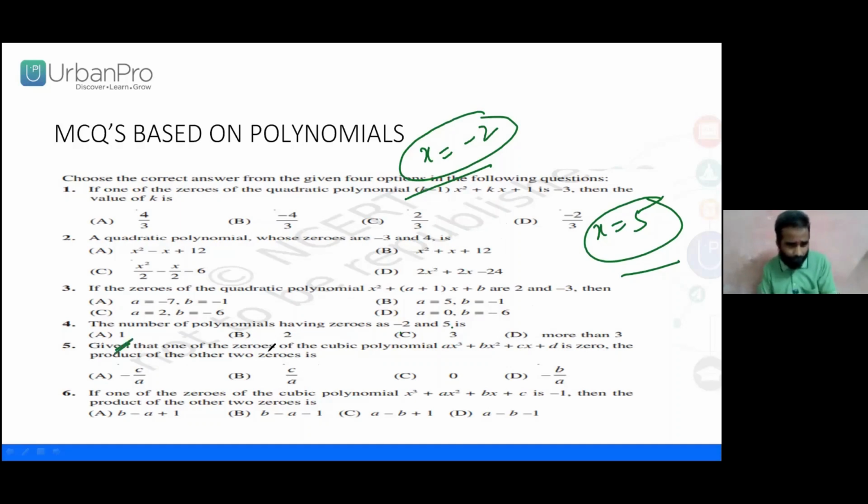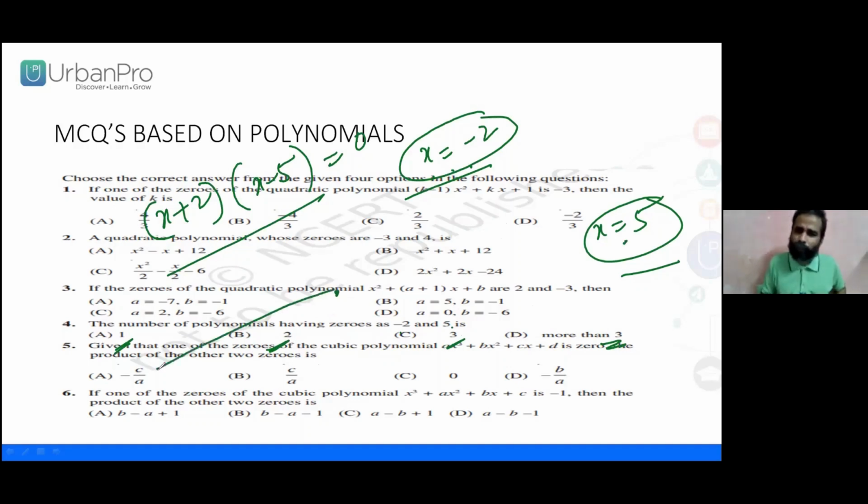What are the options we have? 1, 2, 3, more than 3. Say this is 1: x plus 2 with this x minus 5, I can make a polynomial. And more than this, many polynomials will be there, right? For example, I gave you a point. Is this the only point which satisfies this equation?